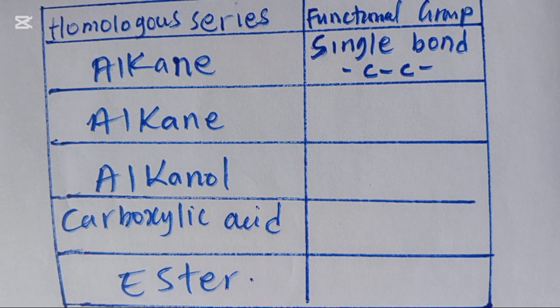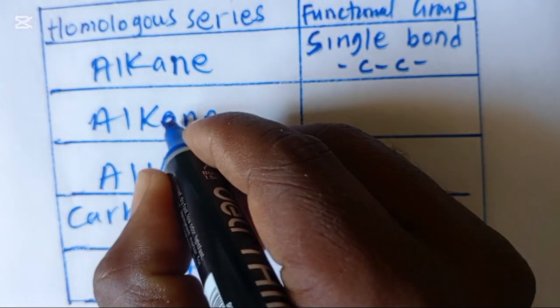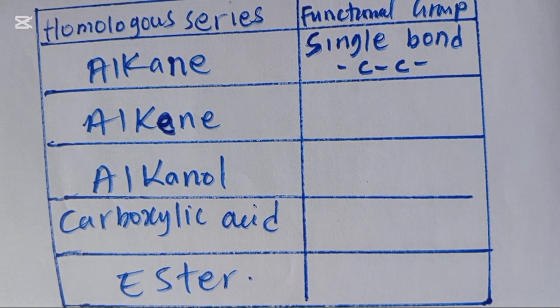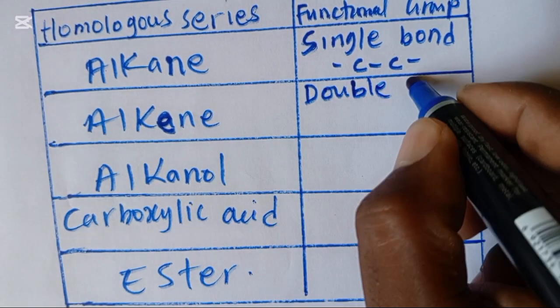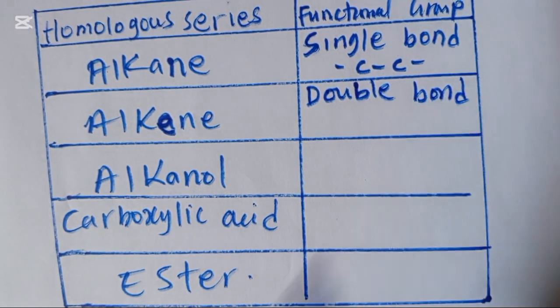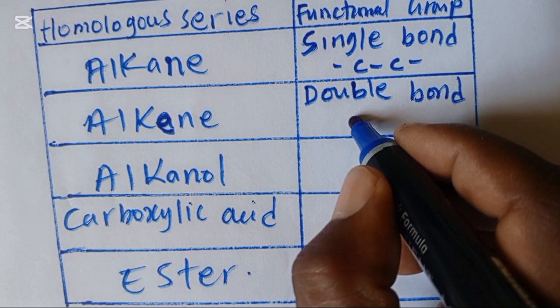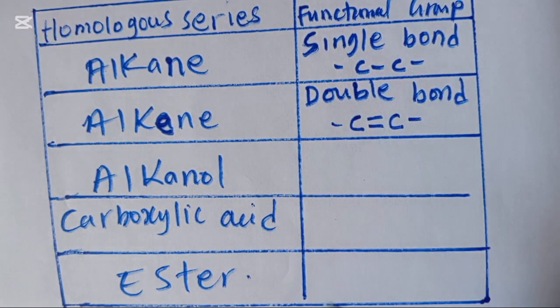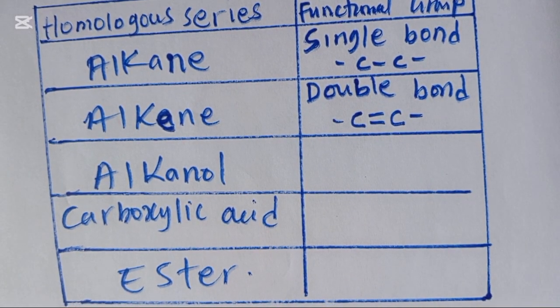Then we have alkene. Alkene has a double bond between two carbon atoms.